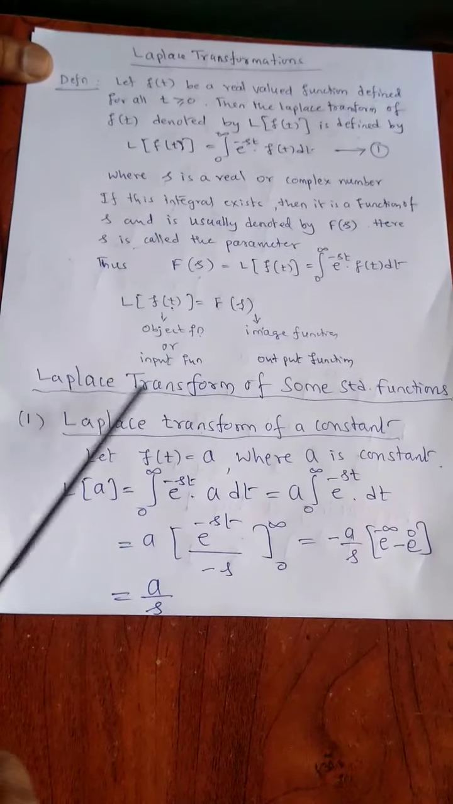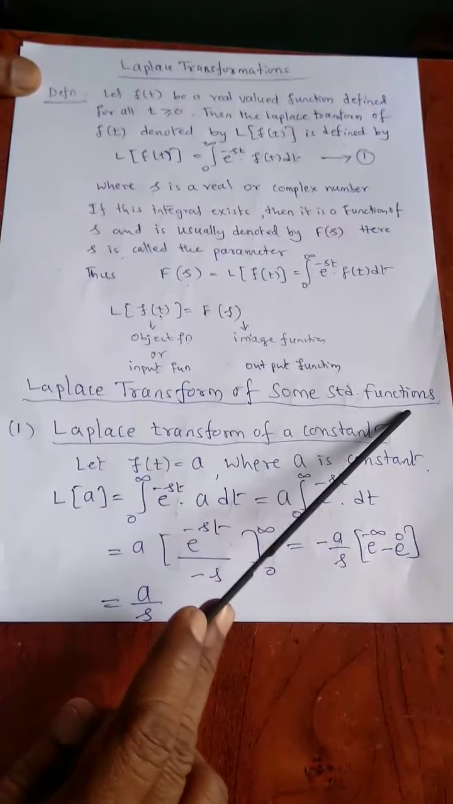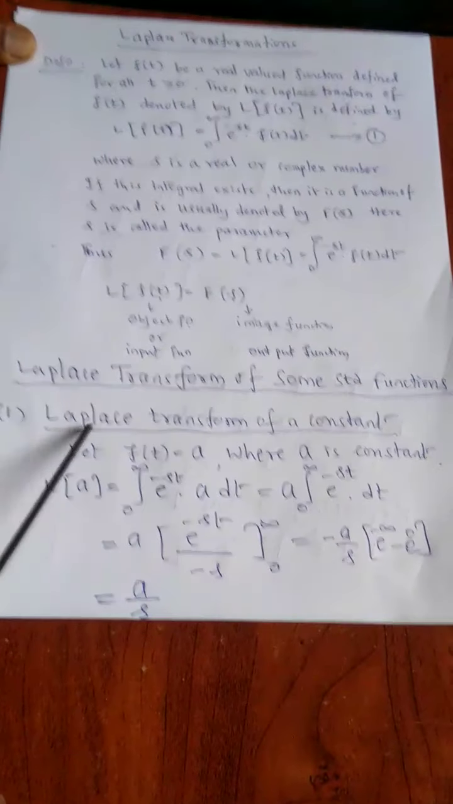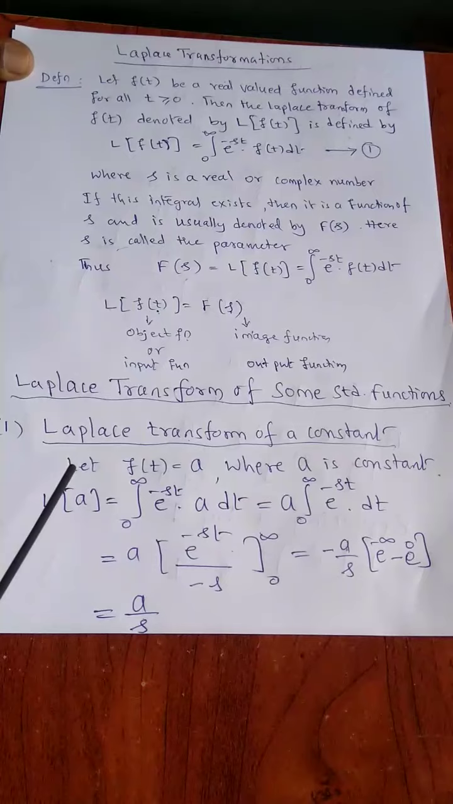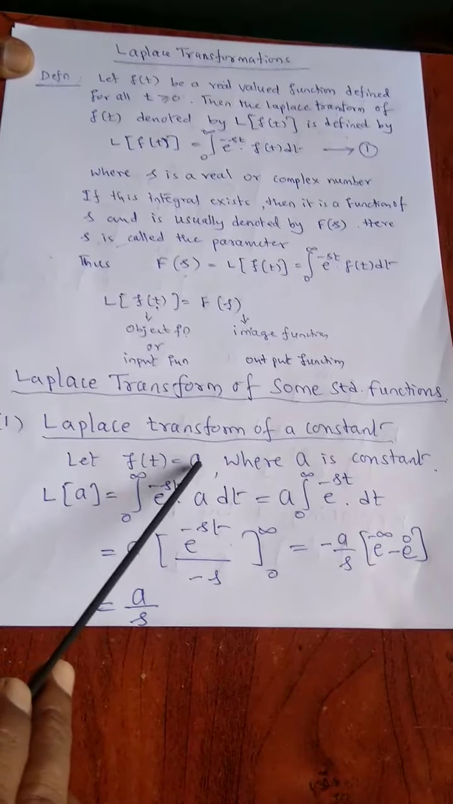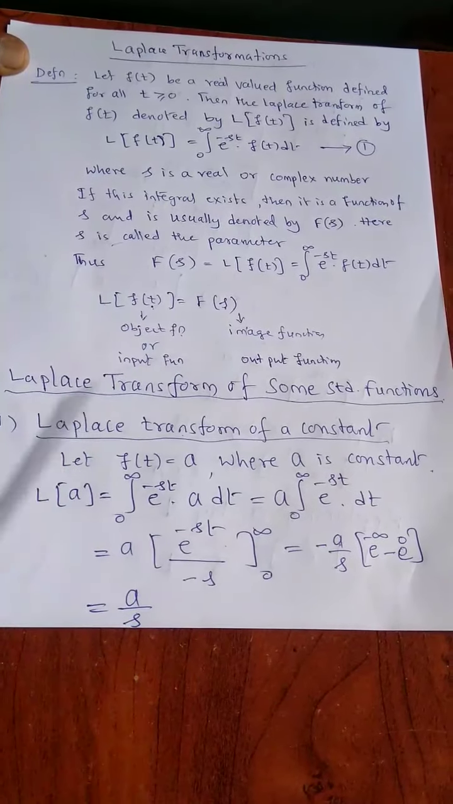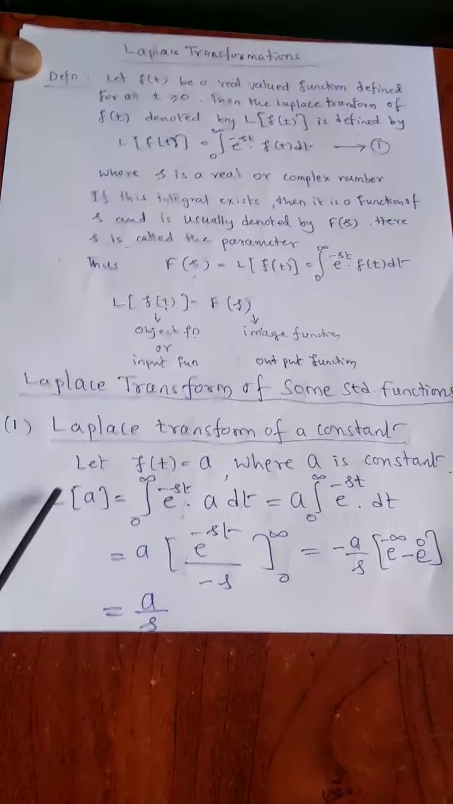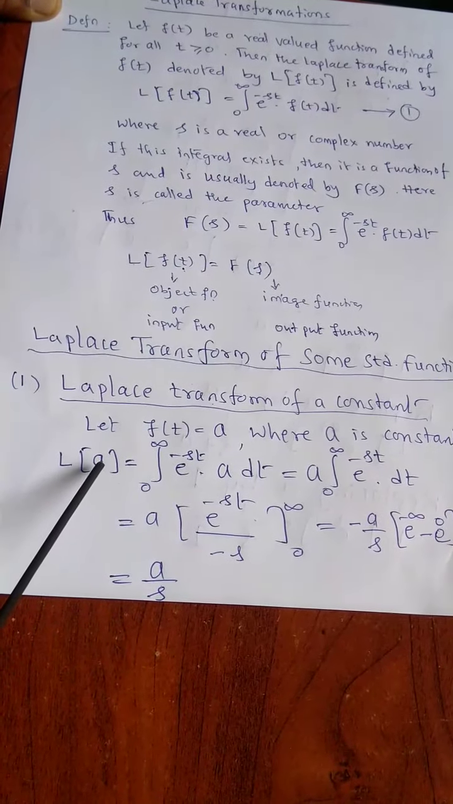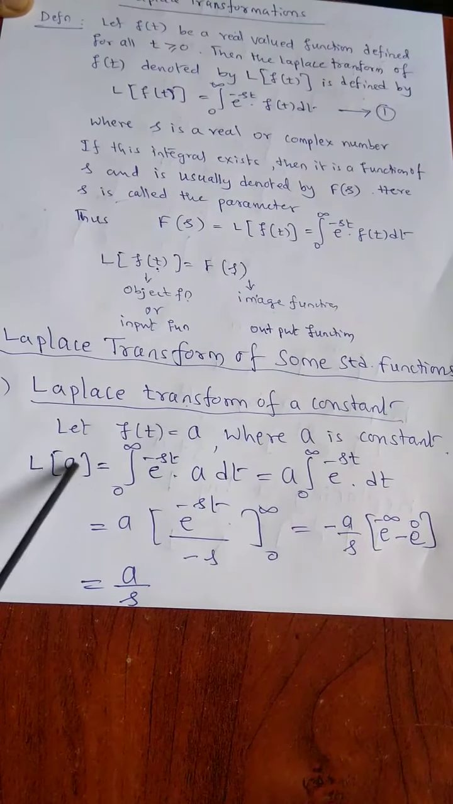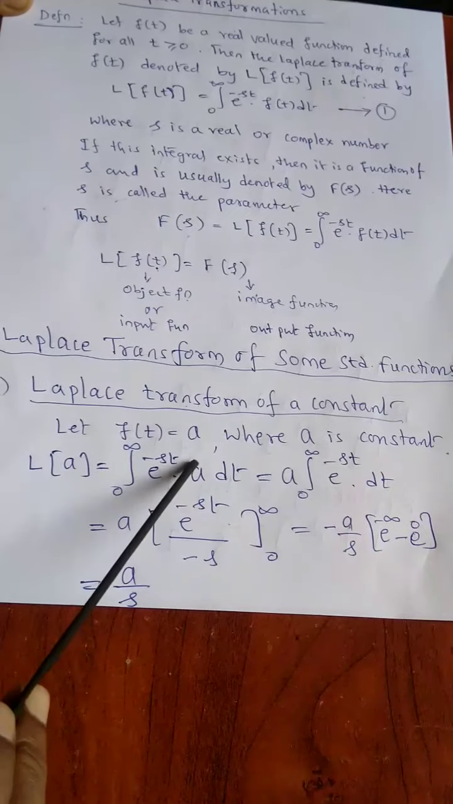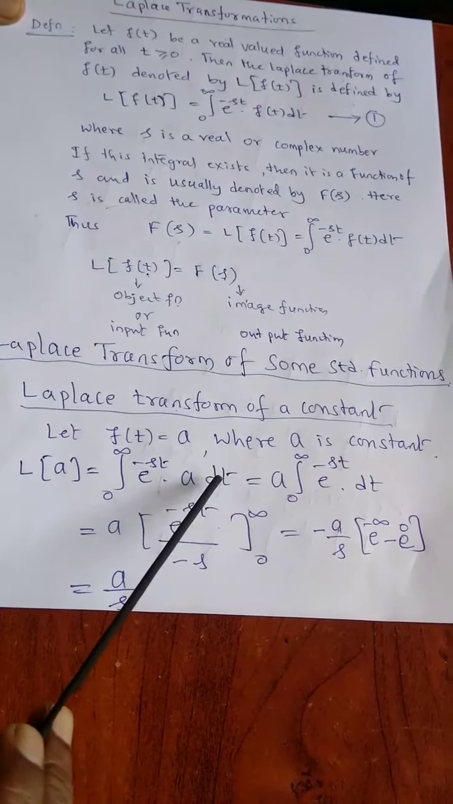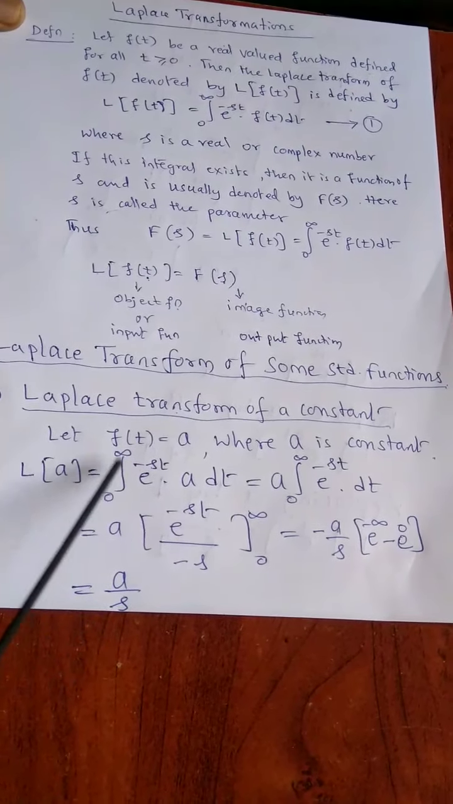Now Laplace transform of some standard functions. First, Laplace transform of a constant. Let f of t is equal to a, where a is constant. By the definition of Laplace transform, L of a is equal to integration of e raised to minus st into a, that is, our object function, our input function is a. So in place of f of t we put a, into dt, integrating between 0 to infinity.